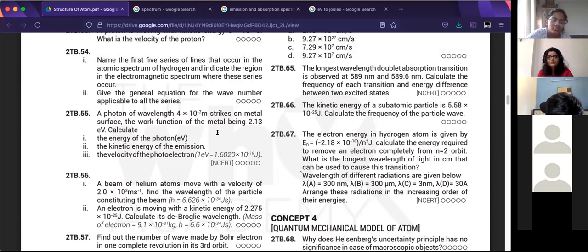Okay, Ritu has sent it. Sounds about right, kind of, based on the values. Okay.